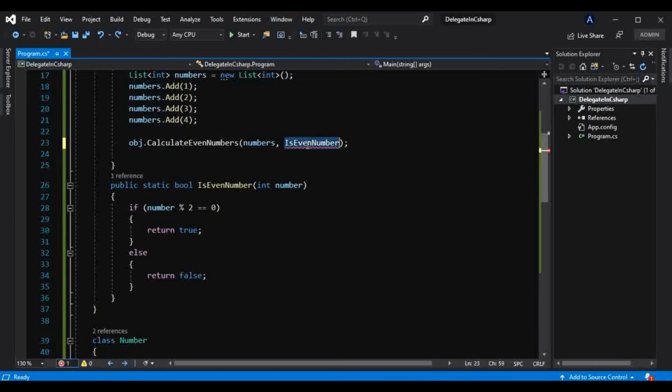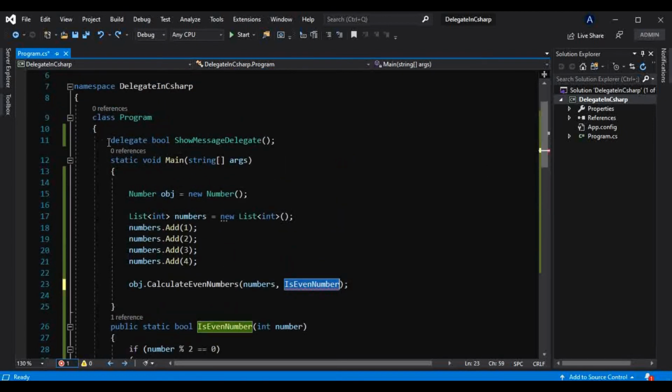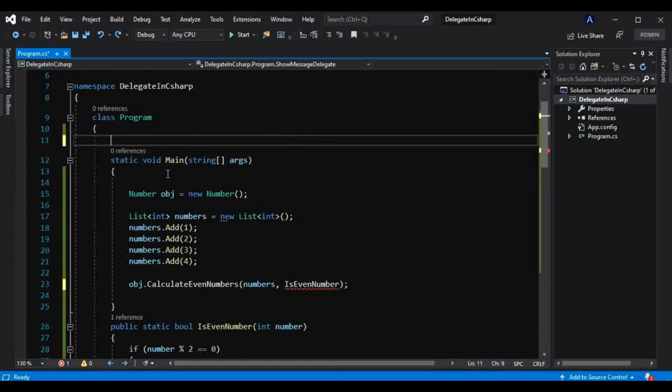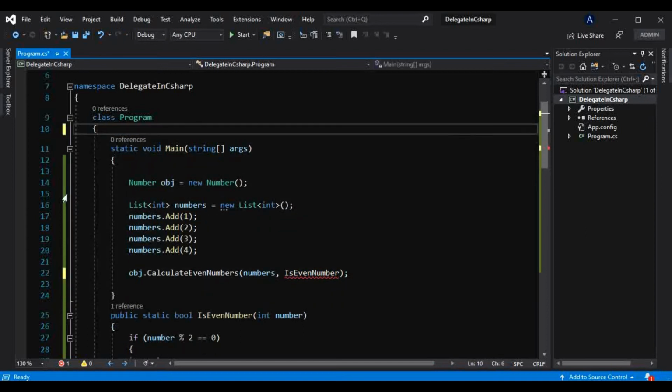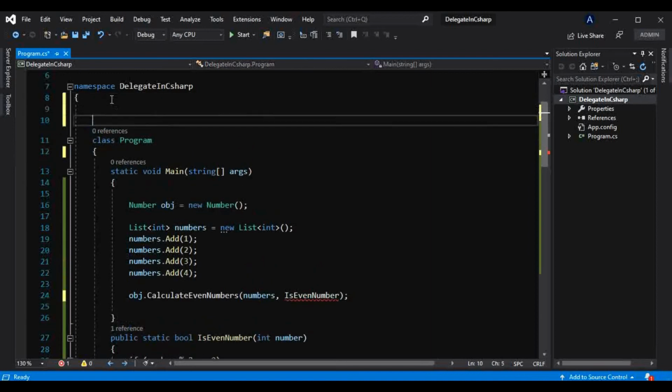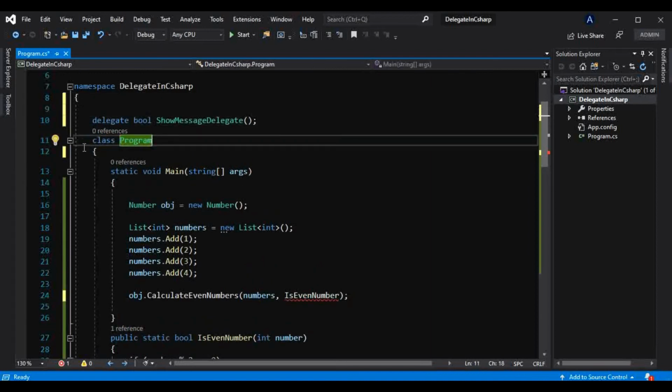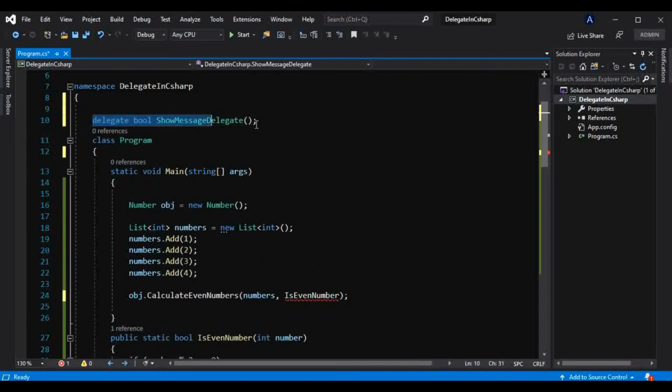And we have to make change here as well. Here we are not passing method, that is this method directly. Instead we will pass delegate here. So that's why we are using delegate here. Now we have already declared this delegate here. We will take that outside that class, because delegate doesn't need to be defined inside any type. First of all, it is already a type, delegate is already a type.